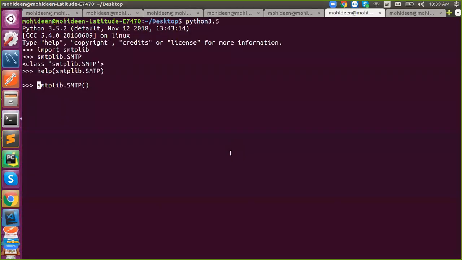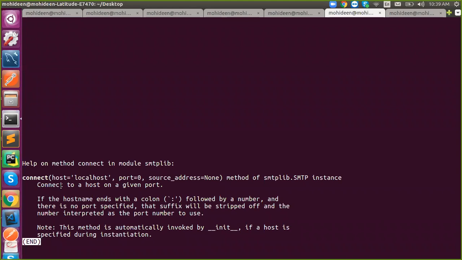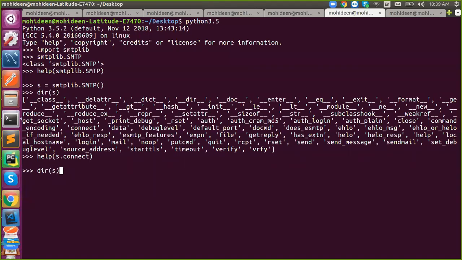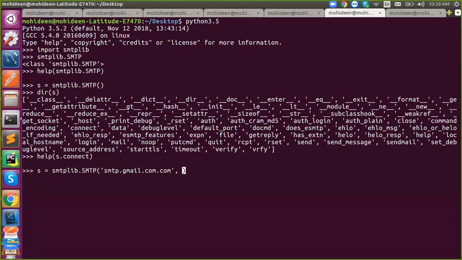So, for example, dot connect. You can pass your host and port through this method also, or you can pass it here. This method is automatically invoked by the init method, even if you pass host and port in the constructor. So we can send smtp.gmail.com, and the port is 587. Now it takes some time to connect. It won't take that much time; it might depend upon the network.